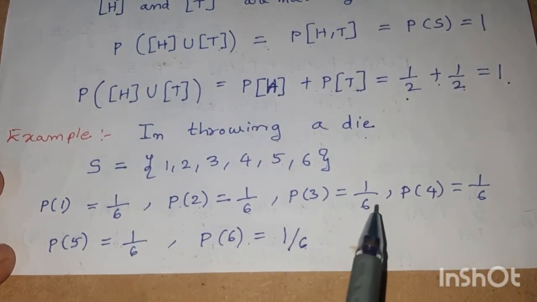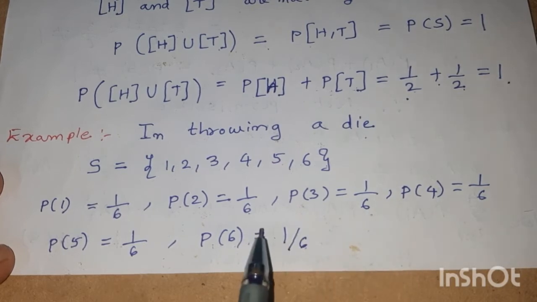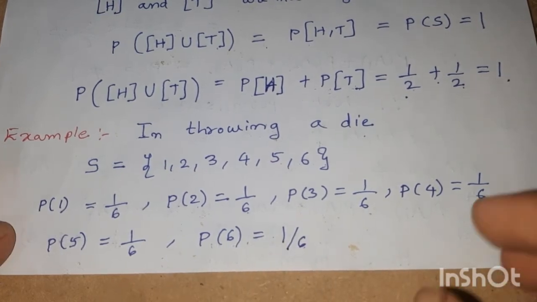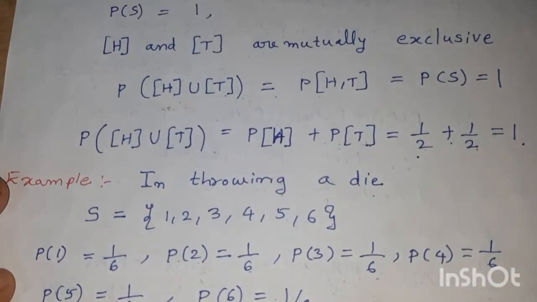Each probability is less than 1 and greater than 0, therefore probability always lies between 0 and 1.